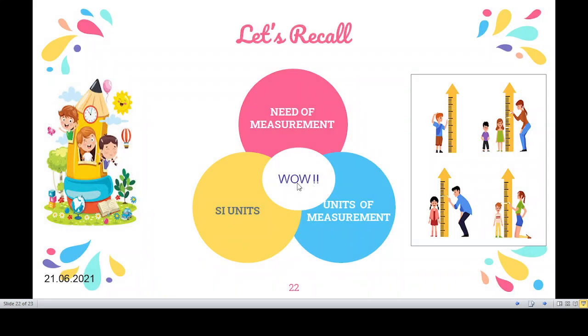Let's recall, children. Today we have discussed clearly in this video the need of measurement, units of measurement and SI units.